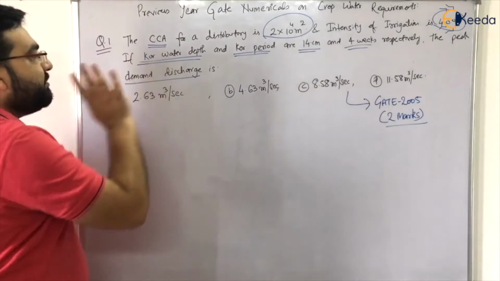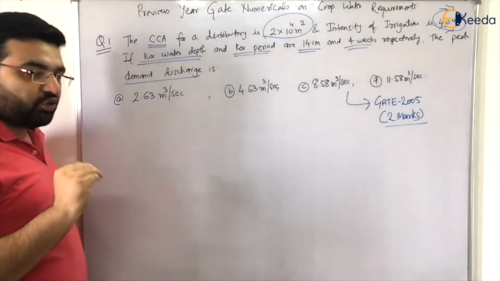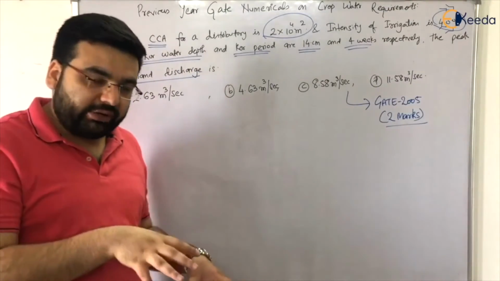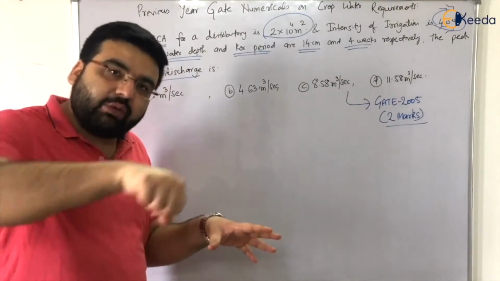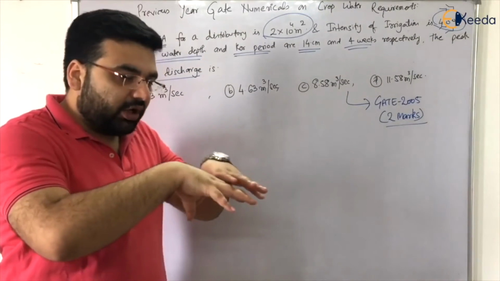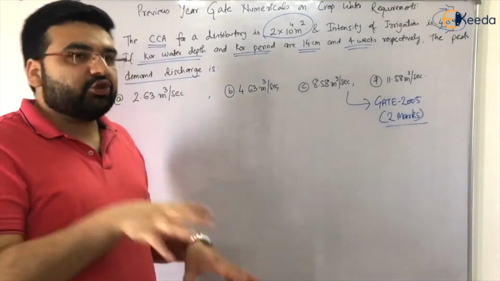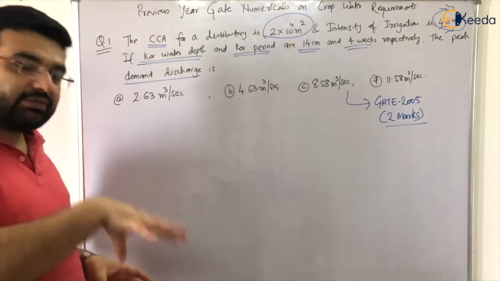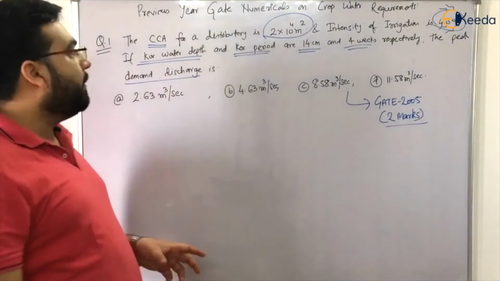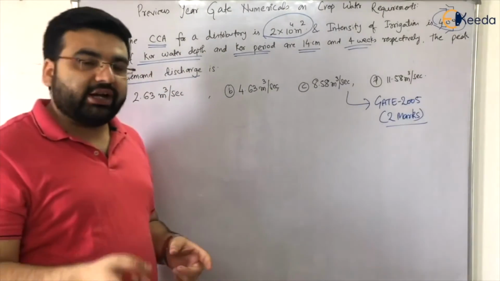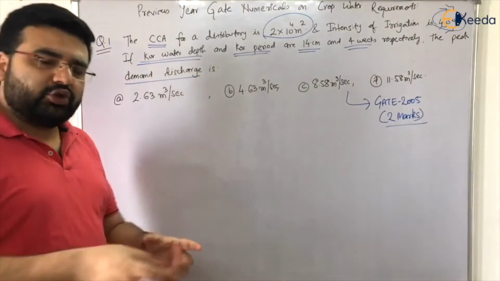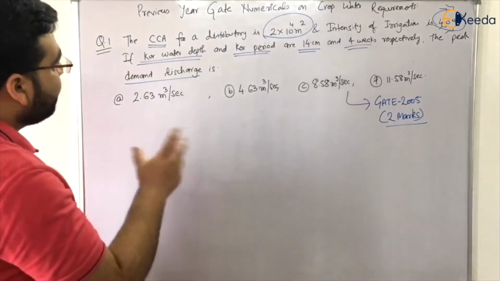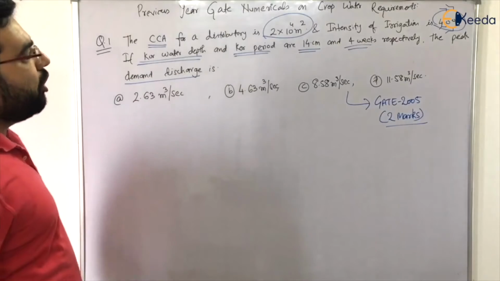For the timing, let me tell you what is core period. For example, you have sown a particular crop, whether it is wheat or whatever. The initial watering you give to a particular crop, that period is known as the core period, and that first watering which is given to a particular crop is known as the crop watering, or also the crop water depth. So it is the initial water which you give to a particular crop, the first water, right? Okay, so this is the core period. Now you think how to solve this numerical.